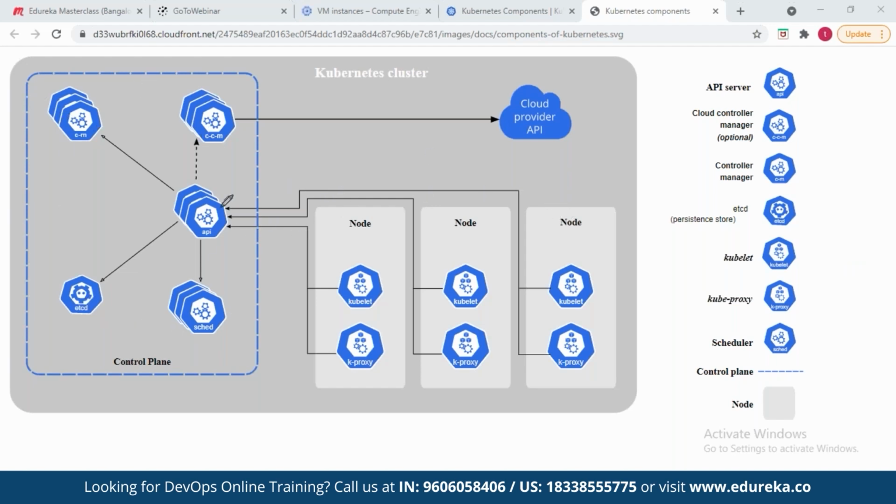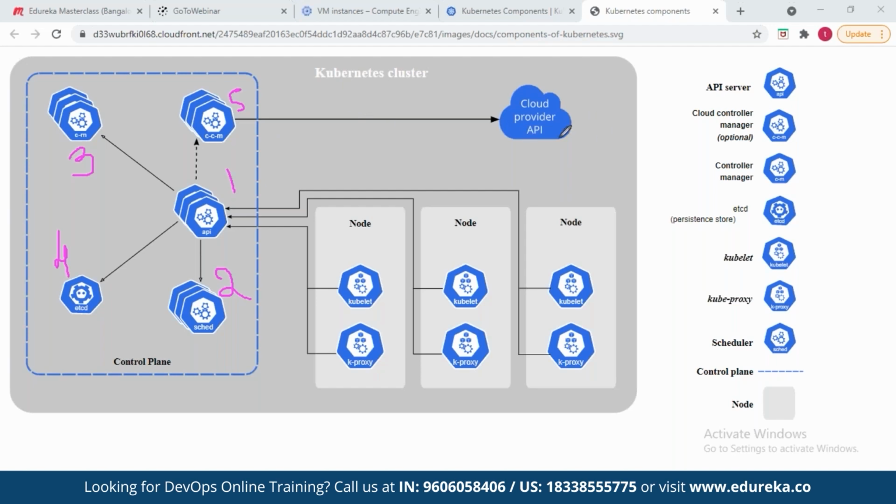Now, on the master machine, friends, you will have 4 important components. API server is the first component. Scheduler is the second component. Controller manager is the third component. etcd is the fourth component. The fifth one is the cloud controller manager, which is optional, friends. It is used when you are trying to access the Kubernetes cluster through a cloud provider.